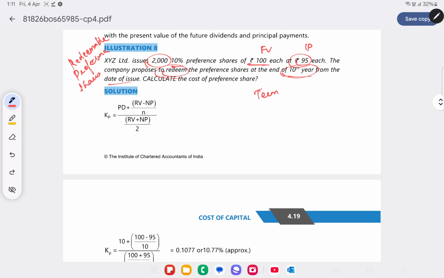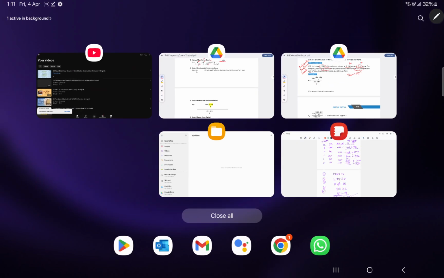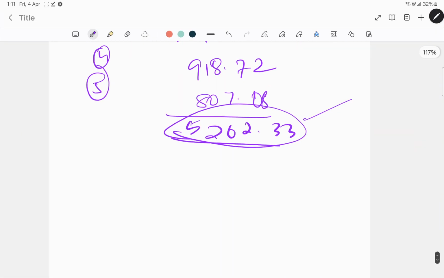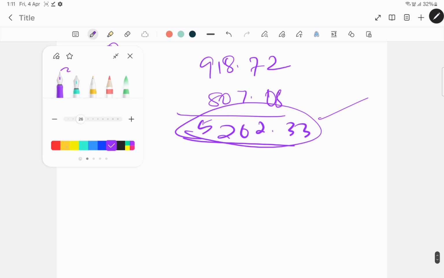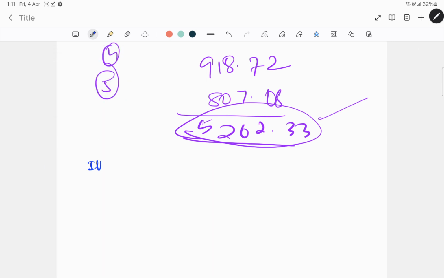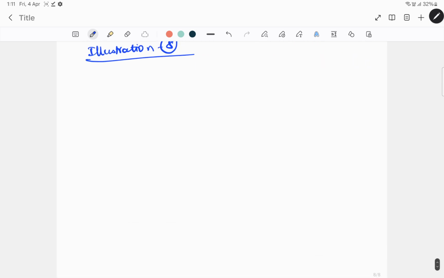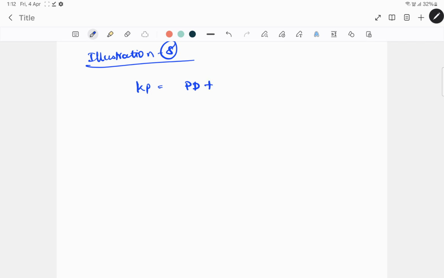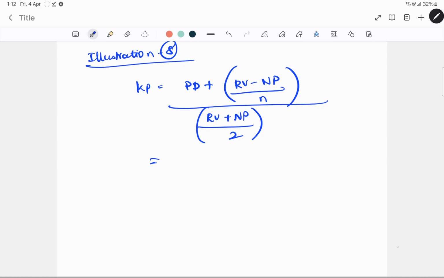So the term is 10 years. You have to calculate the cost of preference share. How do you calculate it in this case? Since it is redeemable preference share, it will be PD, the preference dividend, plus redeemable value minus net proceeds divided by N, the whole divided by redeemable value plus net proceeds by 2.